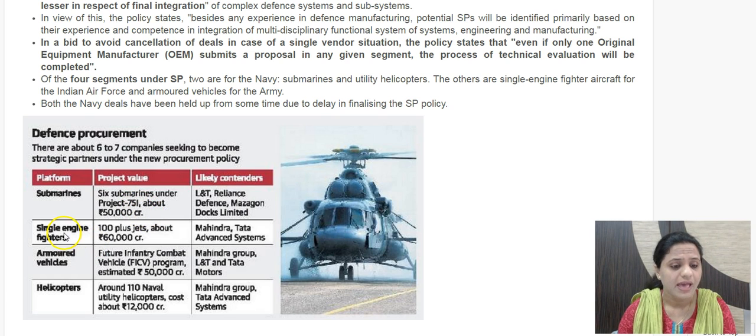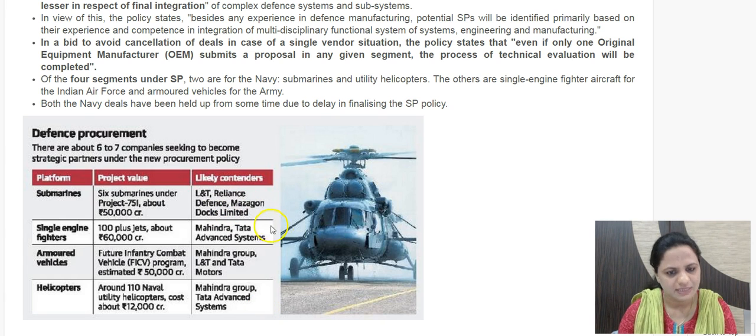So this is there. And then single engine fighter aircraft will be there. Then armored vehicles would also be there. Armored vehicles for the army. Submarines are for the navy. Single engine fighters are for the air force, and helicopters are also there. There are 110 utility helicopters which are also demanded by the navy. So for this also a strategic partner would be decided. So these are the likely contenders which are mentioned here.